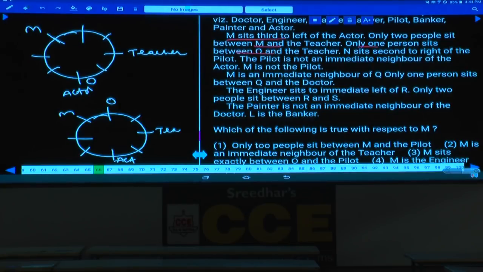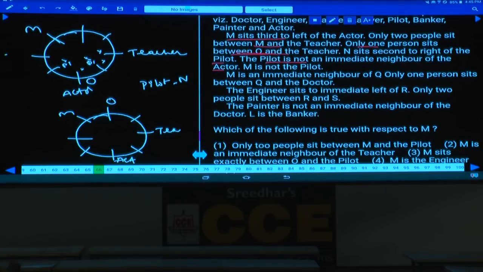N is seated second to the right of the pilot. If the pilot is here, N is seated second to the right of the pilot. And the pilot is not an immediate neighbor of the actor. As the pilot is not an immediate neighbor of the actor, the pilot cannot be in these 2 places. Then the pilot cannot be in these 4 places.